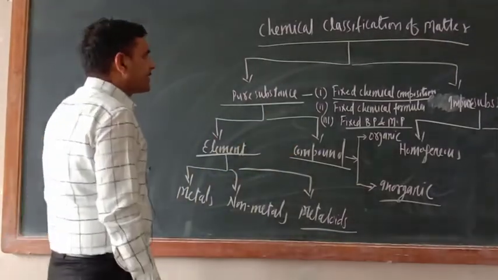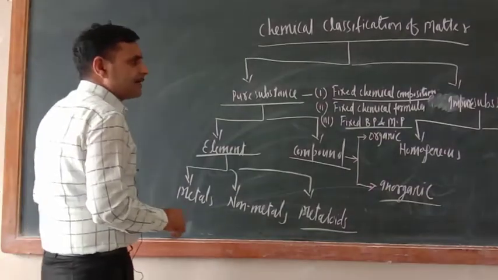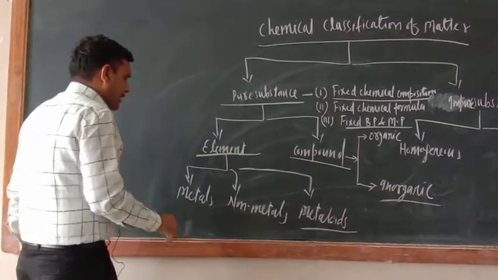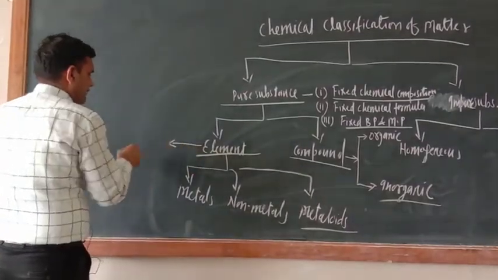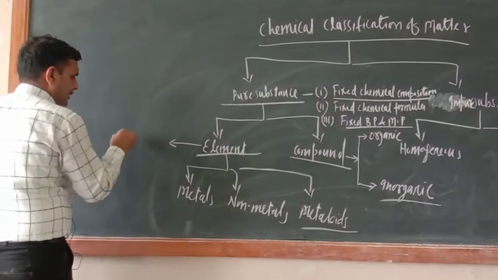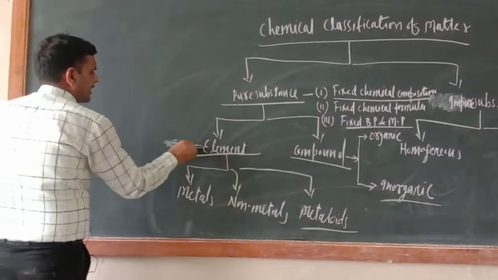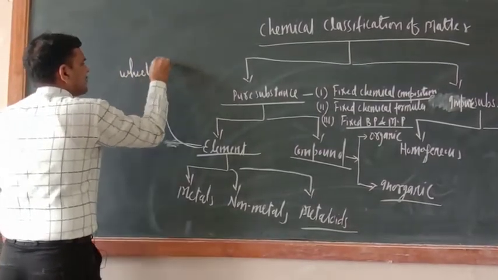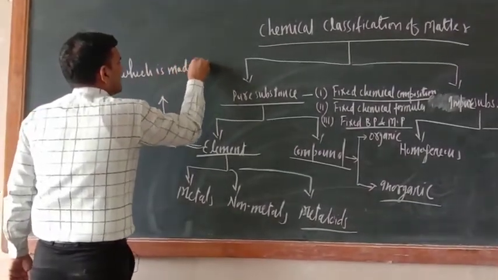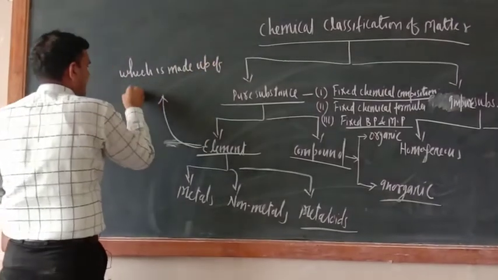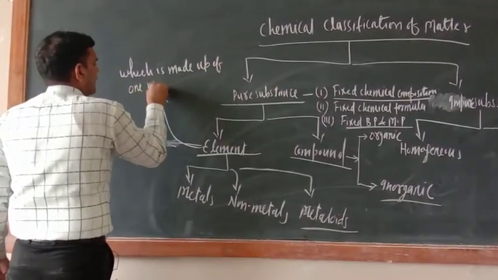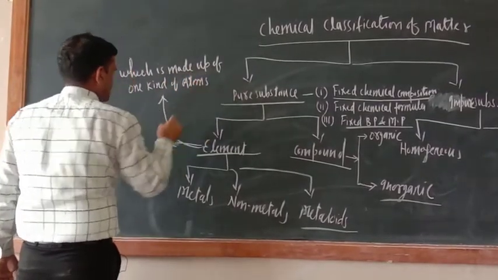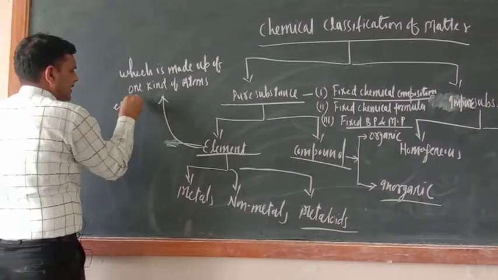So what is the element? Element is the pure chemical substance which is made up of one kind of atom. One kind of atom. Example, just see here.